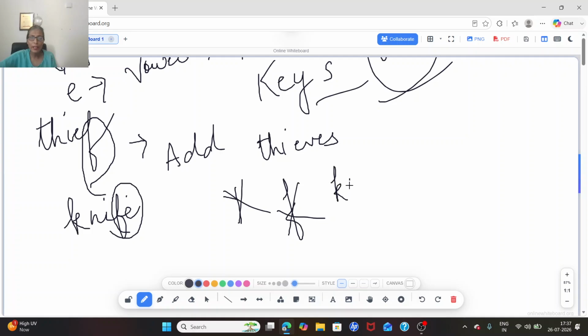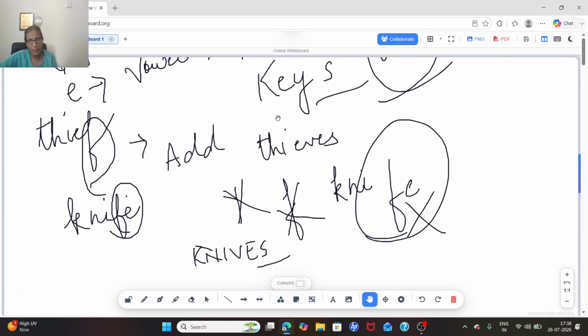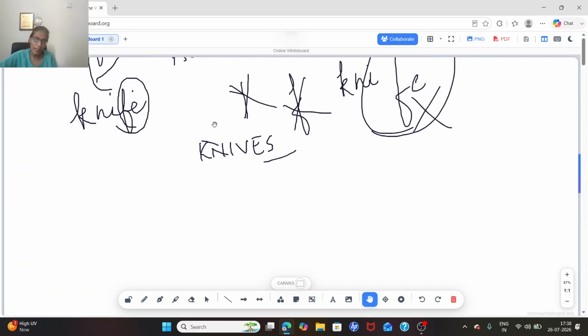Same way KNI, what am I removing? FE, and I'm writing KNIVES. Knives. So when the word ends with F and FE, they are removed and we simply put VES.